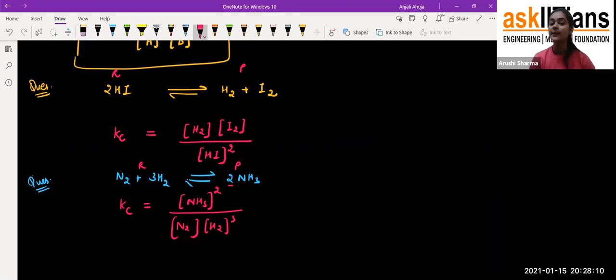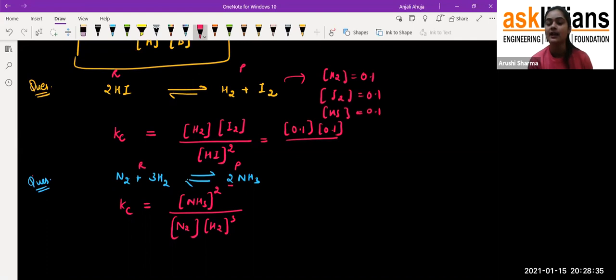And in some conditions a question comes that find out the Kc, and they give you the concentrations. For example, the concentration of hydrogen is 0.1, concentration of iodine is 0.1, concentration of HI is 0.1. So what you have to do is just replace by it. That is 0.1 times 0.1 divided by 0.1 whole square, and that's how you get the Kc value from there. I hope you got how we can write down the Kc, that is the equilibrium constant.